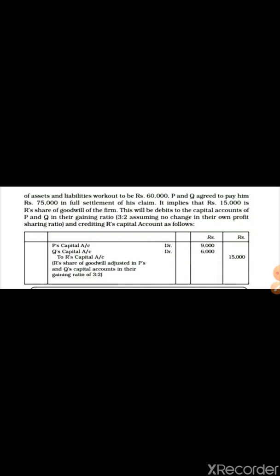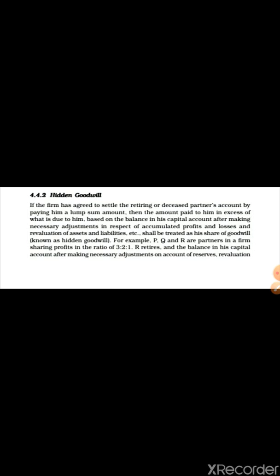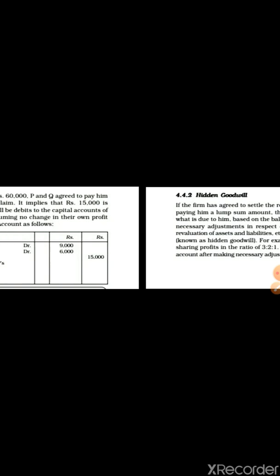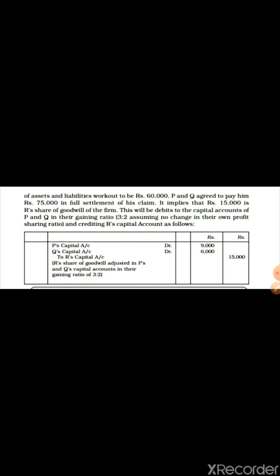After making necessary adjustments, the capital balance of R is 60,000, and P and Q agreed to pay 75,000 in full settlement of his claim. See, his capital balance is 60,000, but P and Q agreed to pay 75,000. It means 15,000 more.